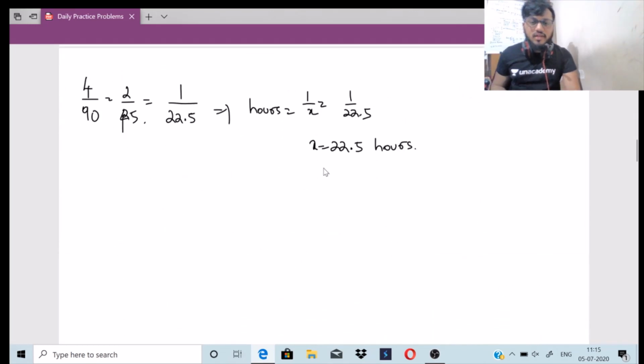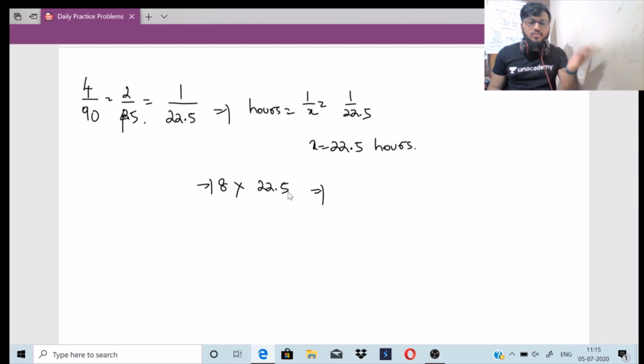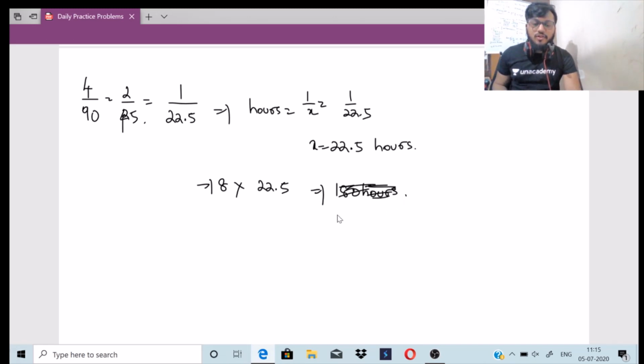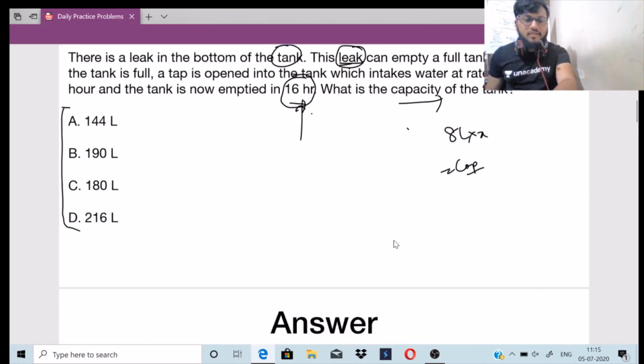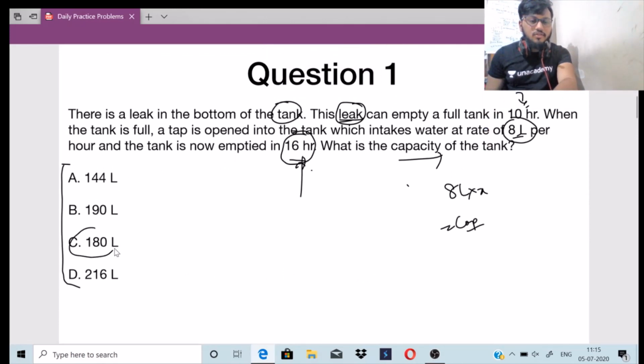So let's do that now. X is 22.5. So 8 into 22.5. 8 into 20 is 160. So 8 into 22.5 is 180 liters. We are measuring the capacity here. So 8 into 22.5 is 180 liters. Go back to the question. The answer is option C.